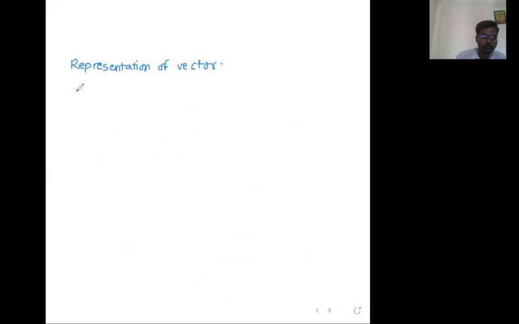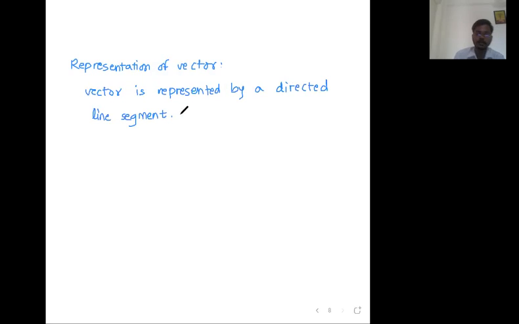Write down: vector is represented by a directed line segment. Vector means is, vectors means are. Let us write first and then we will understand. Vector is represented by a directed line segment.